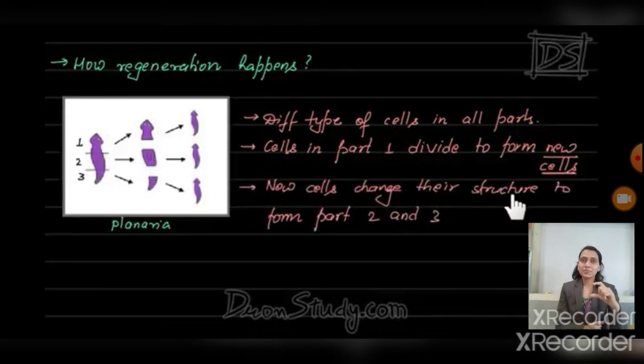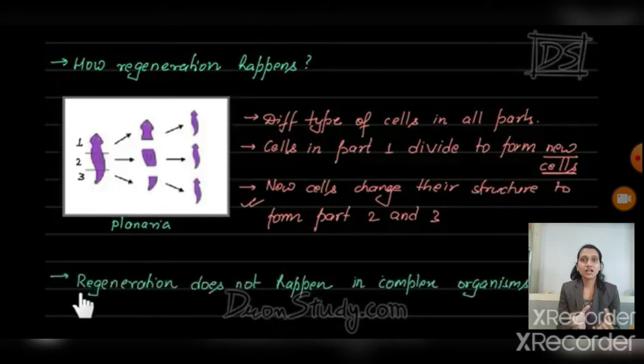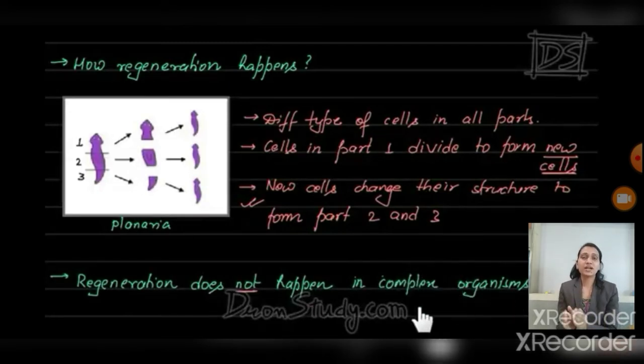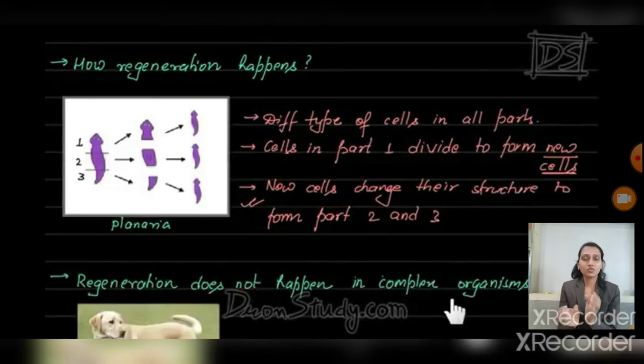For example, the cells in the first part divide and produce new cells, and those new cells change their structure to produce the second and third parts. The same thing happens in the second and third parts. The cells in the second part divide into many cells, producing new cells, and those new cells change their structure and generate the first and third parts. Understand? In this way, planaria regenerates from each part.